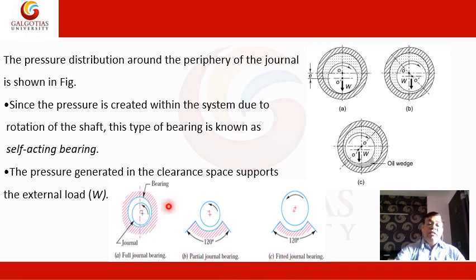When the journal is completely surrounded with the lubricant, then it is a full journal bearing. When the journal is surrounded partially with the lubricant, with an angle of 120°, then it is a partial journal bearing. When the radii of journal and bearing are equal, then it is a fitted journal bearing.